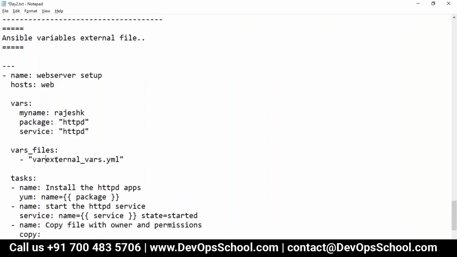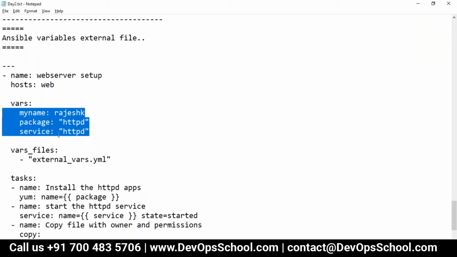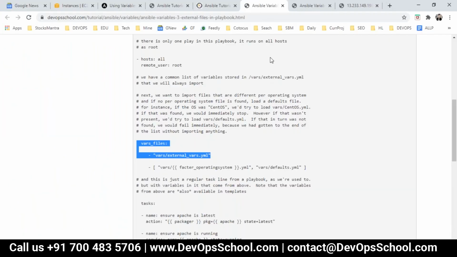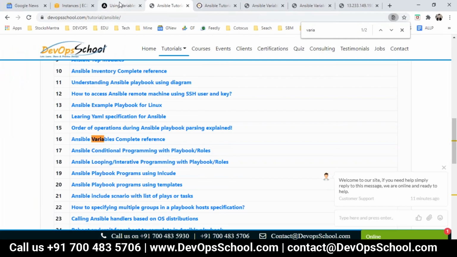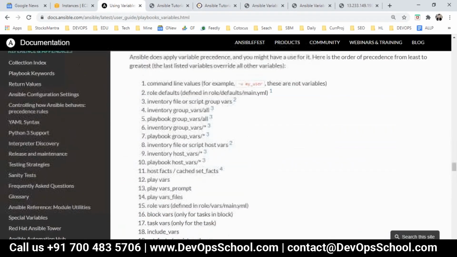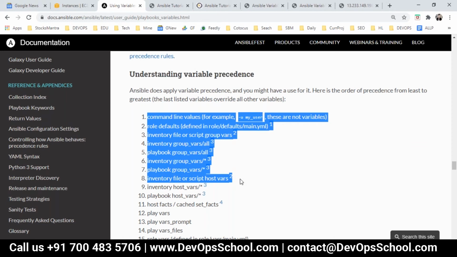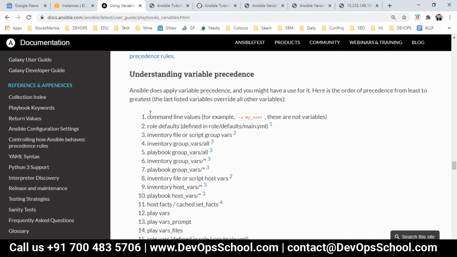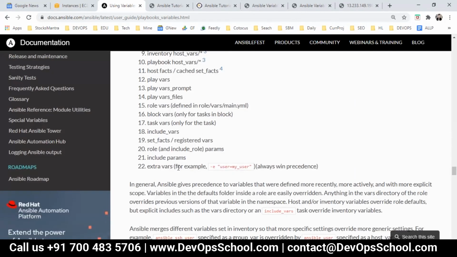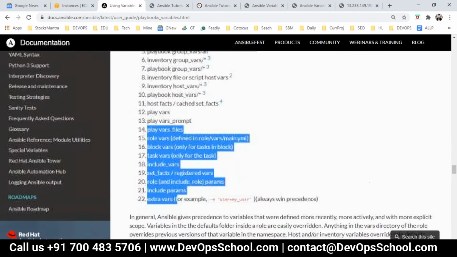So guys, I want to show you, what if you declare the same variables in multiple places, which one will have the highest precedence? You can find it out yourself also. By the way, this table which I showed you also tells you that precedence. This is the precedence from the least to the greatest. This is the list, and this is the way you can check it out.